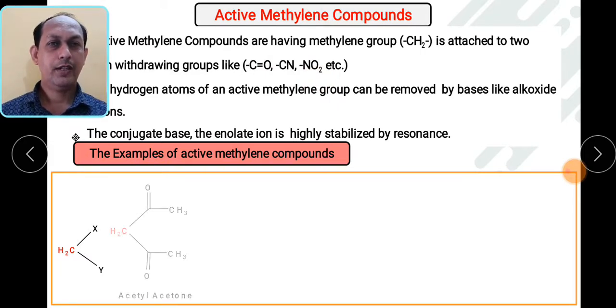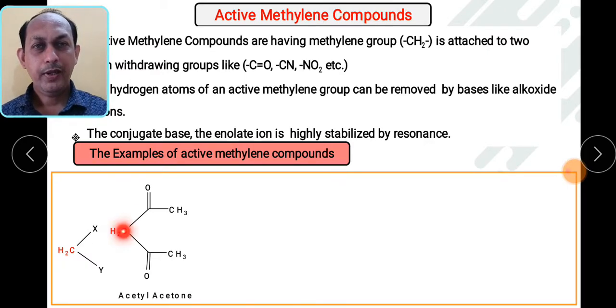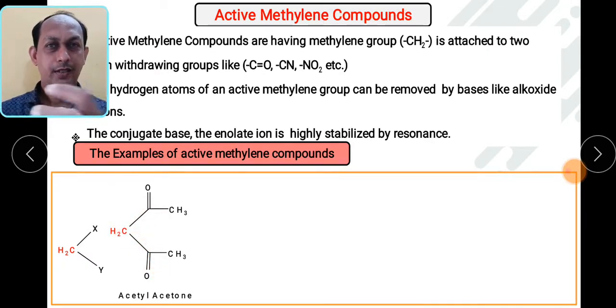As you have already studied in earlier classes, what is this structure? Where the CH2 group is attached to COCH3, that is C double bond O CH3 on one side and C double bond O CH3 on the other. This particular structure is called acetylacetone. As we can see, these two groups are electron withdrawing groups, so they pull the electron density towards them. As a result, this carbon becomes activated, or basically the protons become activated. So we can say this is an active methylene carbon.